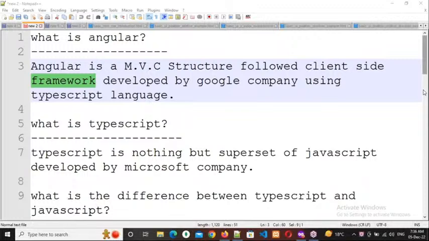That means we can start our business logic. So that's why everybody is using frameworks nowadays. Why? Because a framework is nothing but a structure for an application.